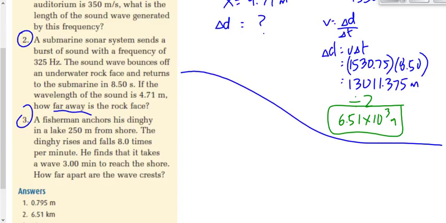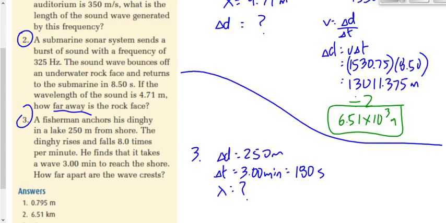Something here in number 3 is 250 meters. What is that? If we see meters, we typically think of a distance, right? A length. What is this? Is this the wavelength? Kyle, what is it? Yeah, it's the distance that the wave travels, or you could call it the displacement. Time is 3 minutes. We're going to convert that to seconds, though. We'll multiply by 60 and get 180 seconds. What are we looking for? How far apart are the wave crests? It's lambda, isn't it? What is this 8 times per minute? 8 cycles per minute.